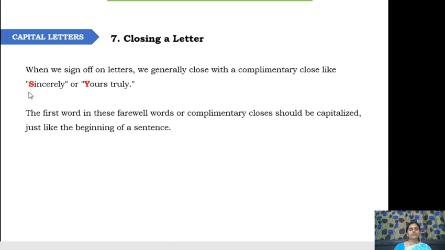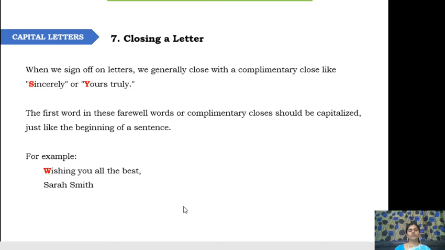So the first word in these farewell words or complimentary clauses should be capitalized, just like the beginning of a sentence. For example, wishing you all the best. This is also a kind of clause, and it starts with a capital letter. That means whatever that complimentary clause is, it has to start with a capital letter.